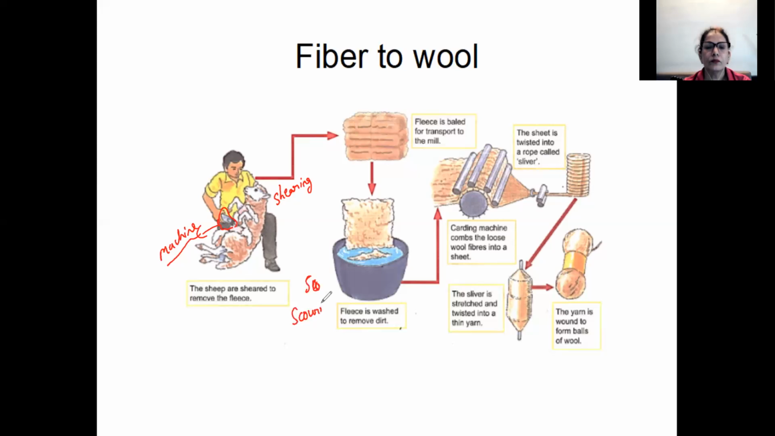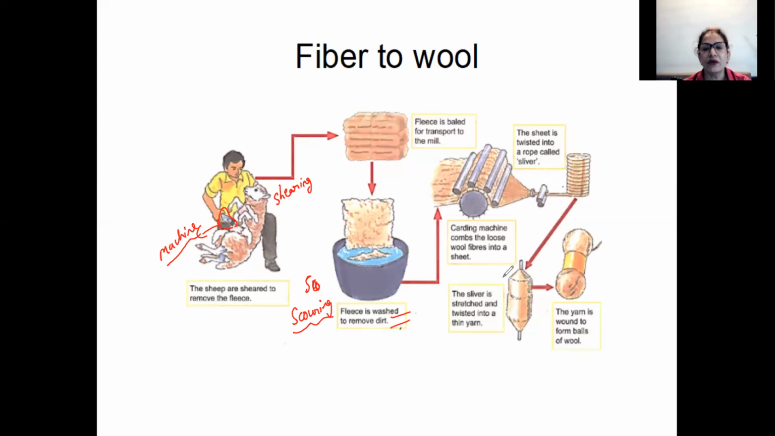Okay, scouring is washing of this fleece. Fleece is washed to remove the dirt. Then after that, what is done? The sheet is twisted into a rope called silver. Now this, after scouring, they've got the fibers of wool in the form of a sheet. Now the sheet is twisted into a rope called silver. You see, in this way it is.